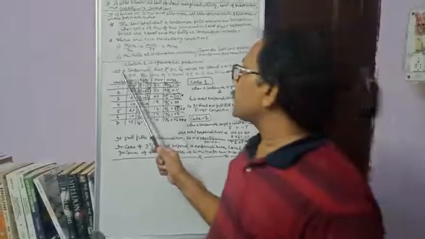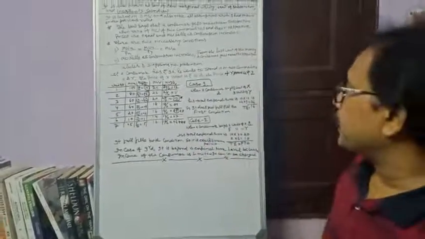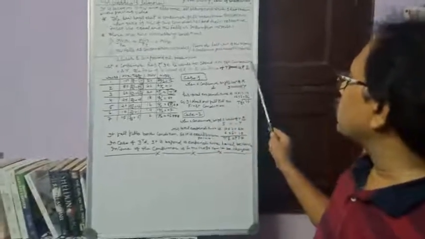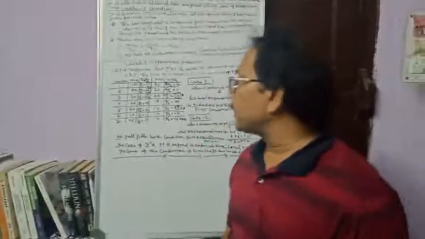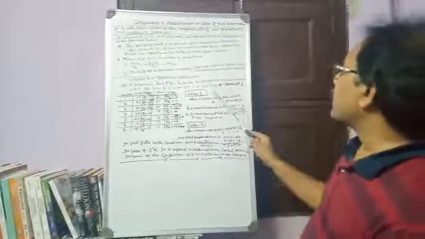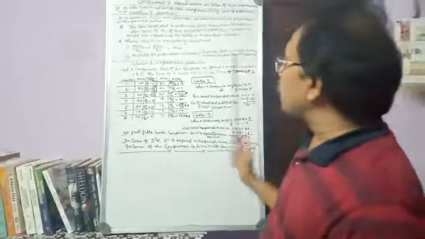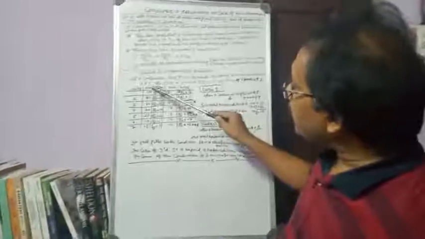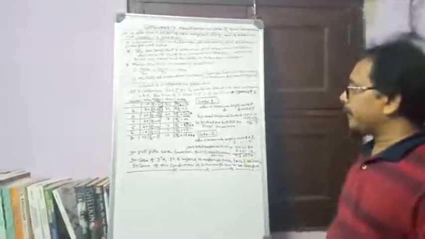Let us say that in a certain period of time, a consumer has only 30 rupees. He wants to spend these 30 rupees on two commodities, X and Y. Let the price of good X be rupees 10 and the price of good Y be rupees 2. In this situation, the number of units is given, the marginal utility of X is given and the marginal utility of Y is given.